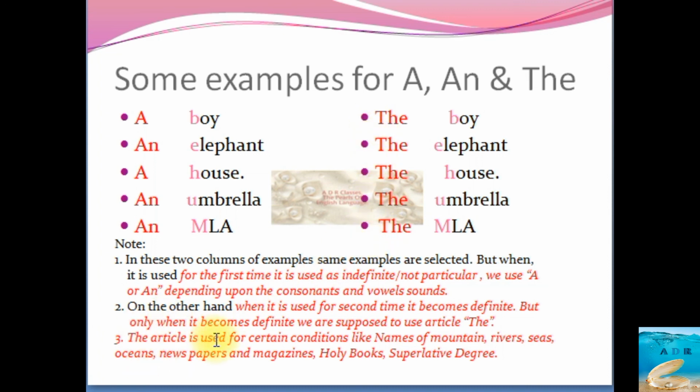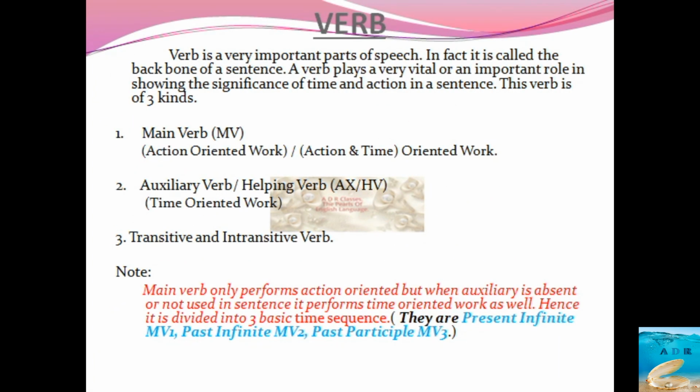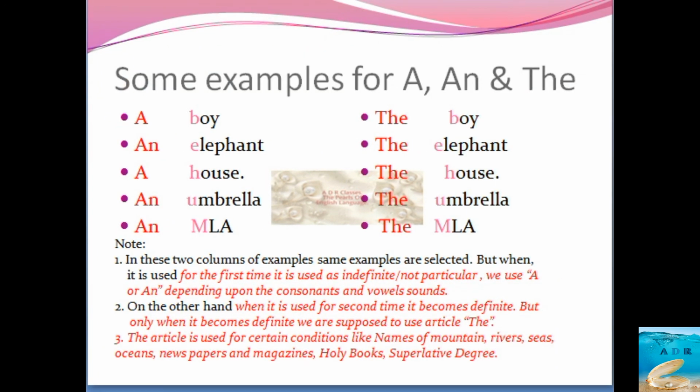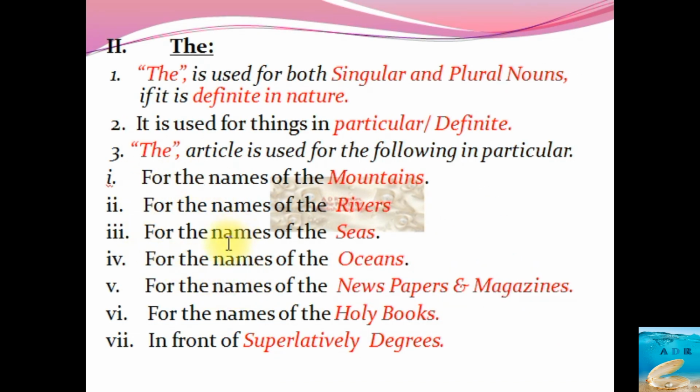Okay. On the other hand, when it is used for the second time, it becomes definite. See, the second time is the second column here. That is the definite article. Only when it becomes definite, we are supposed to use this article, the. Okay, the third point. These points are for the things that I have given. I had just shown you these examples, isn't it? So this is point 1, point 2, point 3.